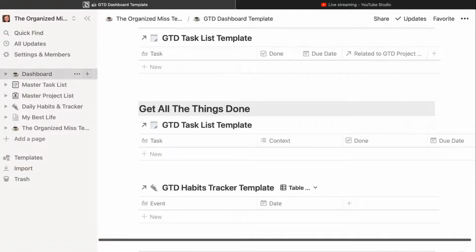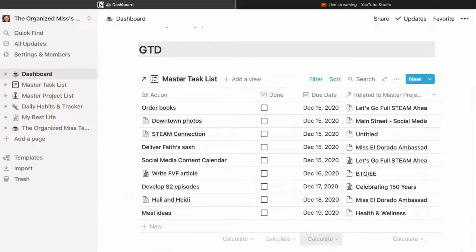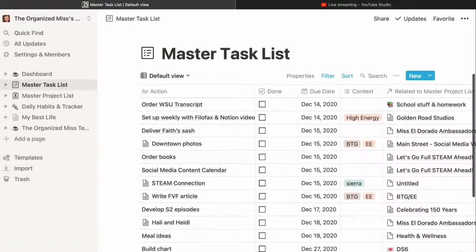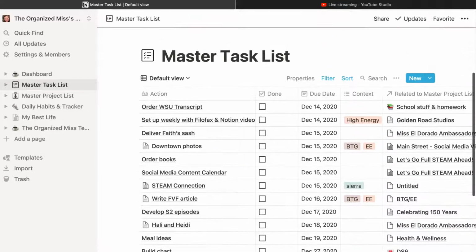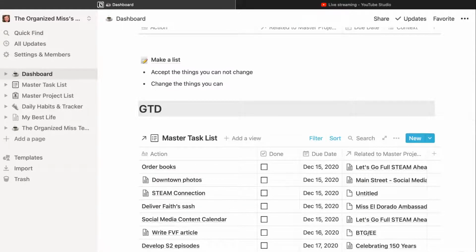So back to mine, just to show you. These are my tasks that I have today or the coming week. I have more tasks than this, but they're not urgent for me to worry about. I don't need them in front of me. Now, if I get all these checked off and I'm like, hey, what I got going on next week, I can just pop over to my task list and scroll down and see what else is going on here. I usually don't. I like to just, what's on the list, do it, check, next.